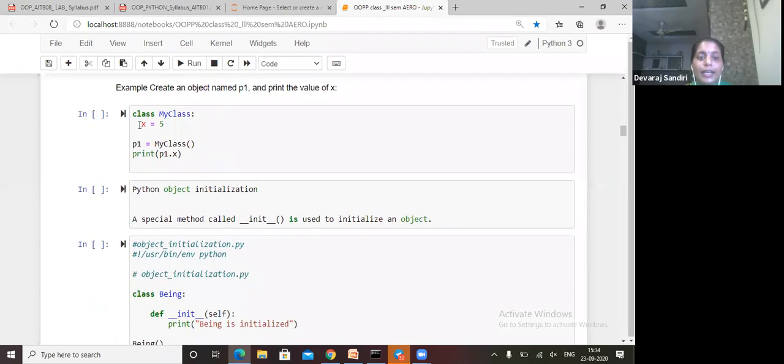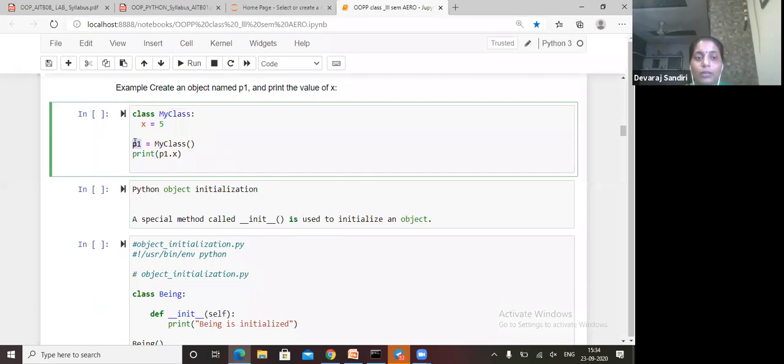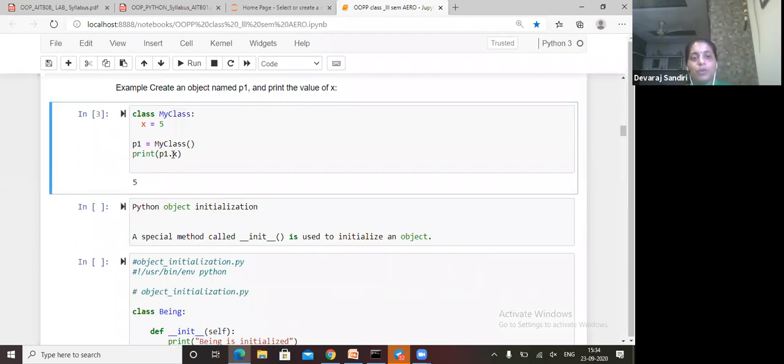Now how to create a class? Class MyClass, x is equal to 5. P1 is object 1; we created an object. P1 is equal to MyClass. Print P1 dot x means this P1 is calling from MyClass.